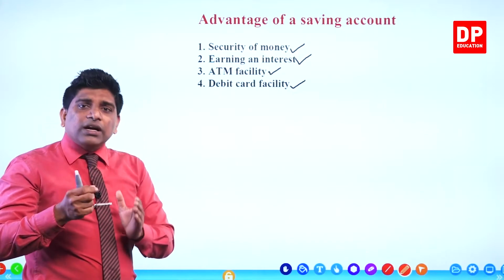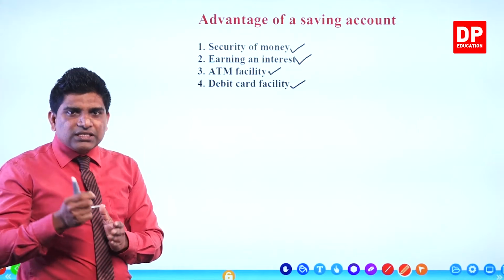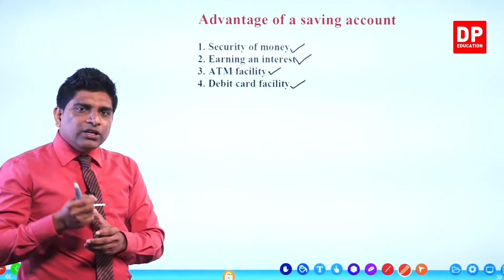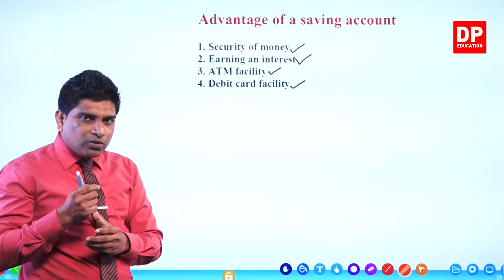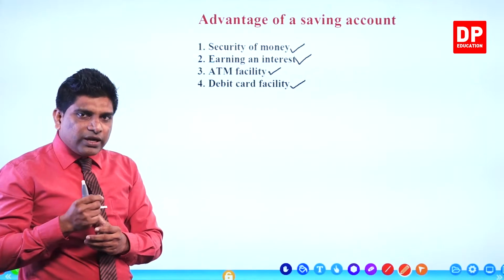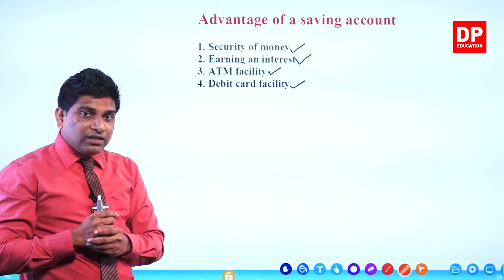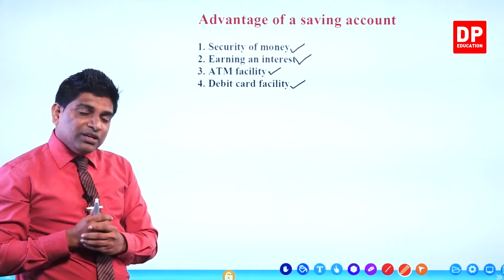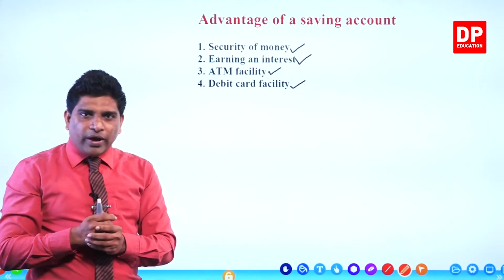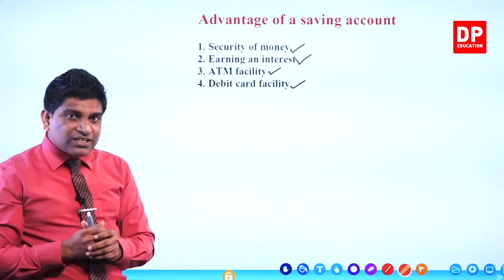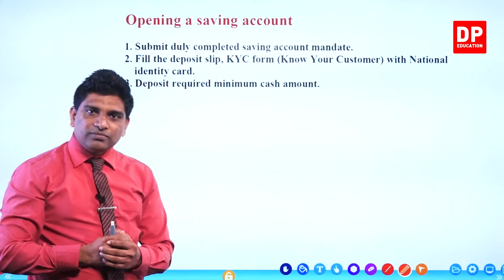Then they will issue a card for you to withdraw money using this ATM card, right? Then you go to the ATM machine and you enter your card into the ATM machine. You have to enter your PIN number, the secret number, right? Then you can withdraw money. Debit card facility is also provided by the bank if you have a savings account, right? These are the advantages, the benefits of having a savings account.